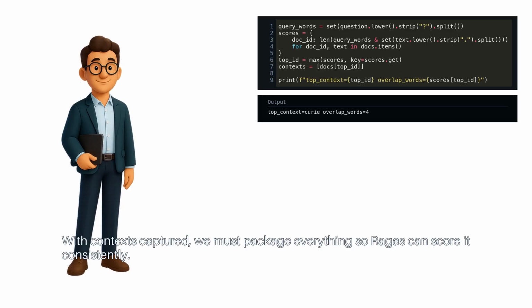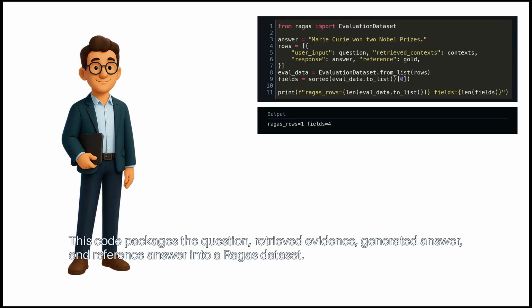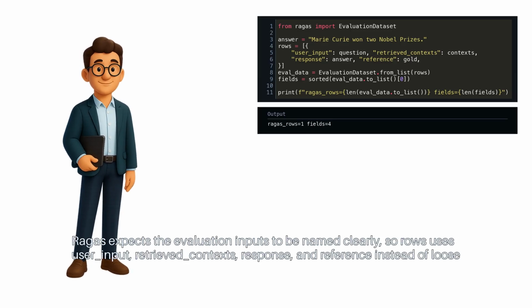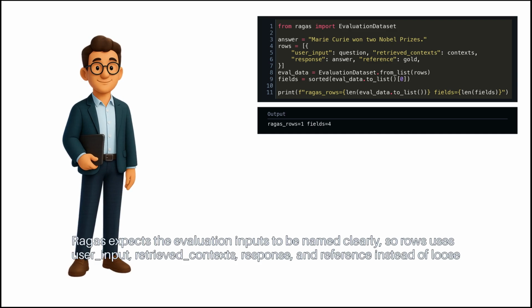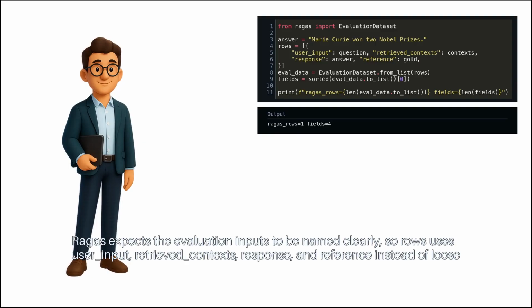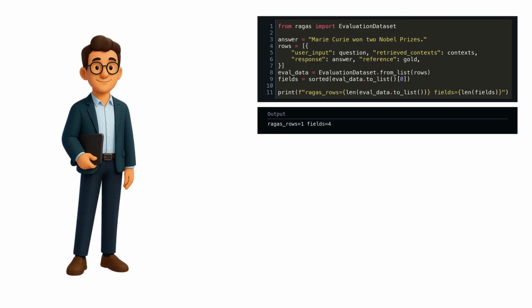With contexts captured, we must package everything so Ragas can score it consistently. This code packages the question, retrieved evidence, generated answer, and reference answer into a Ragas dataset. Ragas expects the evaluation inputs to be named clearly, so the code uses user input, retrieved context, response, and reference instead of loose variables.